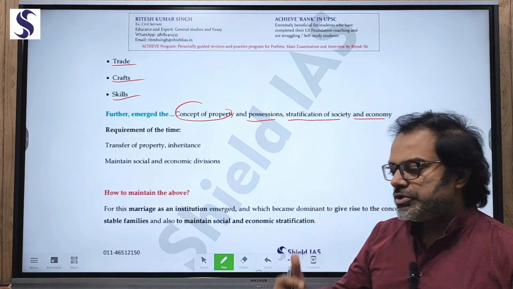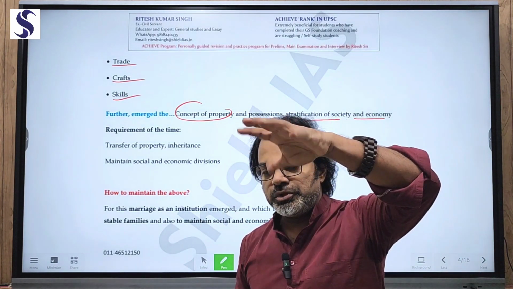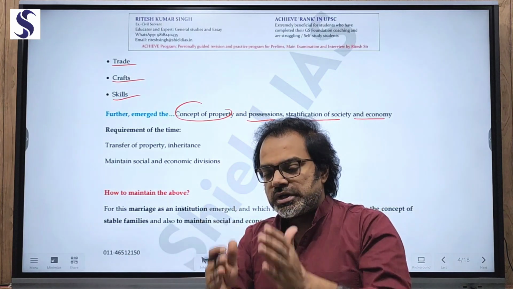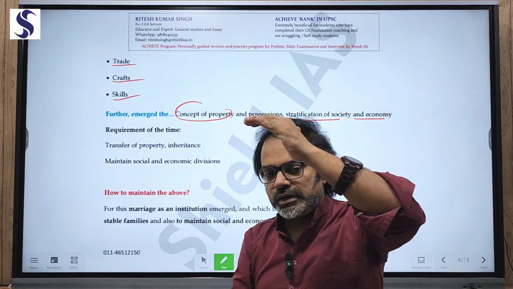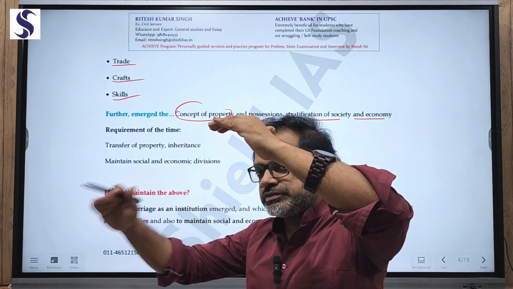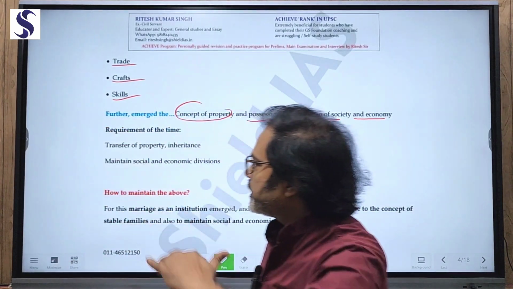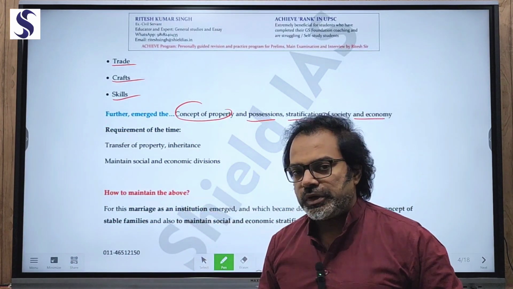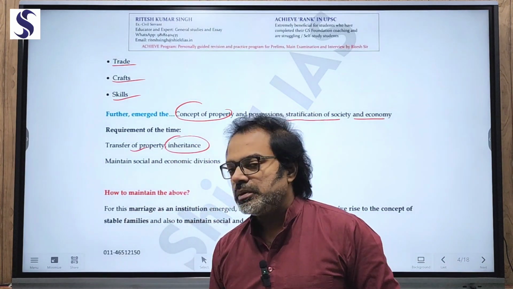That means the divisions in terms of our social and economic divisions emerged, political dominations emerged. All these are required to be controlled in a manner that the hierarchy is always maintained. And how can this be maintained? When there's a system of transfer to the next generation at the same level of hierarchy and divisions. Now, what was the requirement of the time? The requirement was the transfer of property and inheritance.